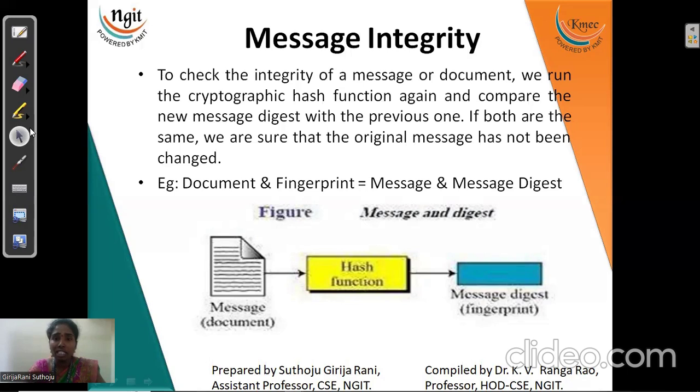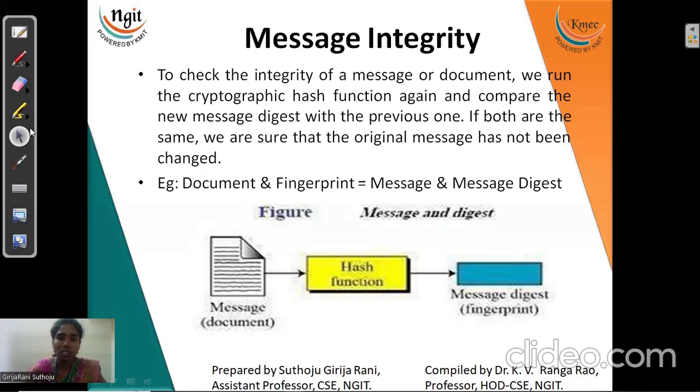On the other hand, we have the authentication part also. Authentication is very simple. Integrity checks that the message sent by the sender and the message received must be the same. Message authentication is nothing but who is sending the message, right? A small example: when we send a document, we give a fingerprint or a signature on it, so that a particular signed person is the one sending that data. That is nothing but authentication, right? We are going to discuss all this now.